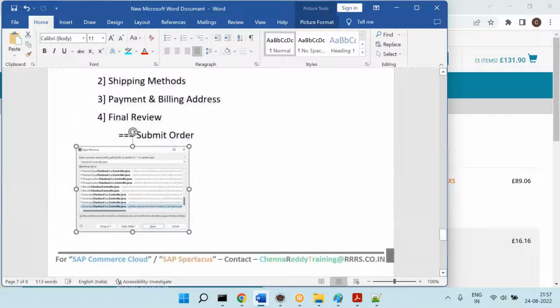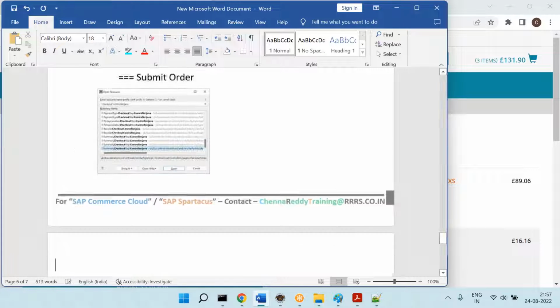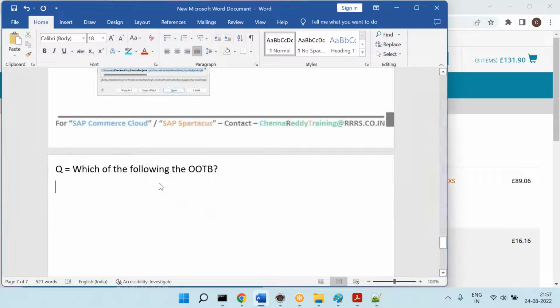Very good. Okay, now as I said, there is a certification question. Which of the following is OOTB? This is one of the questions asked. Option 1, category page, sorry, PLP page or PLP URLs ends with /c/category number.